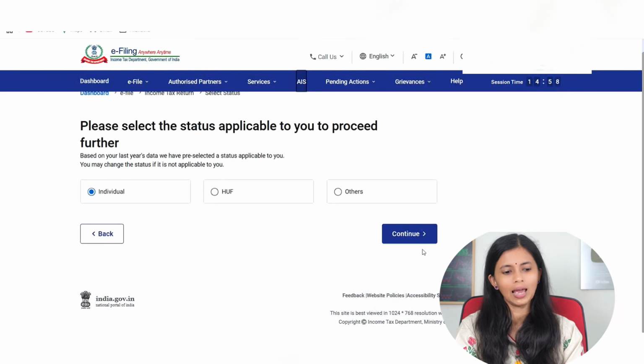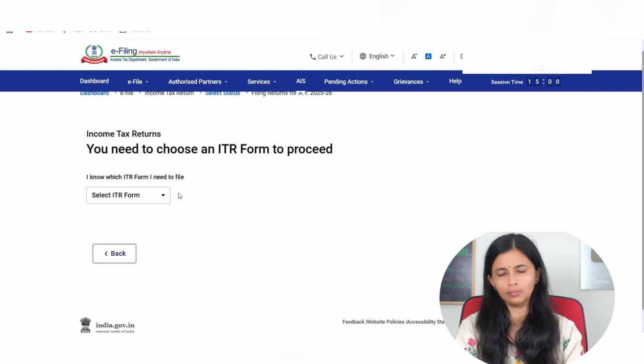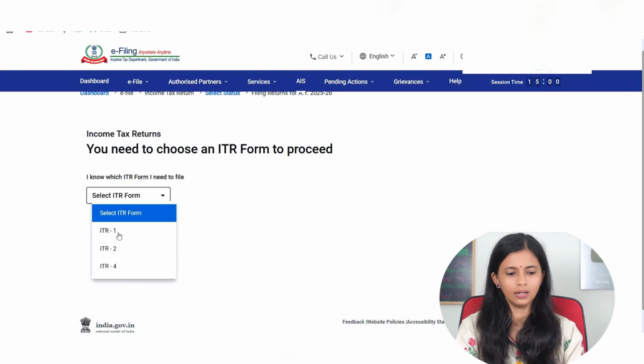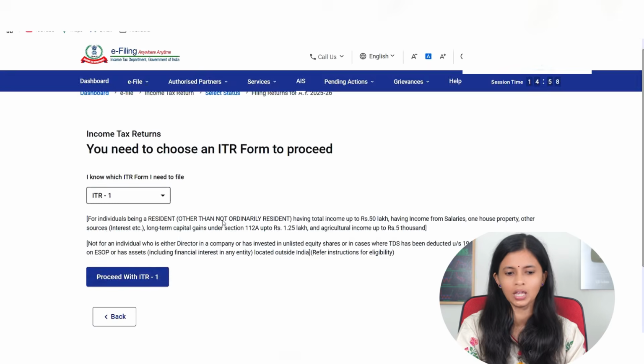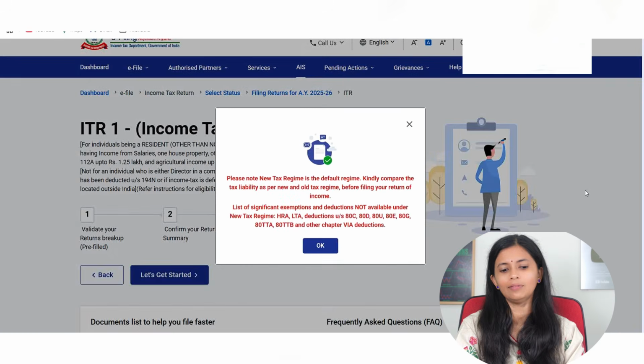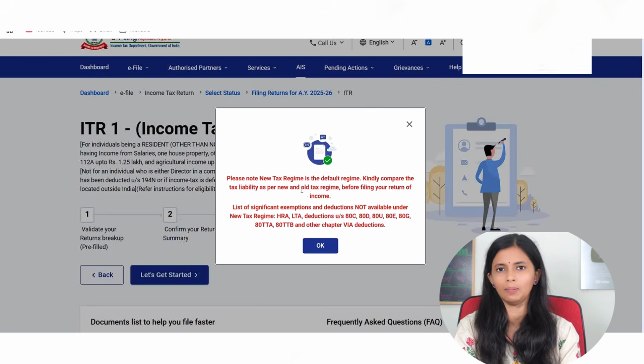Now you will have to select the ITR form that is applicable to you. So for us it is ITR 1, say proceed with ITR 1. Now, by default the new tax regime will be selected. So if you want to opt out of it, then you will have to compare the tax liability of both old and new regime and decide which will be applicable to you.